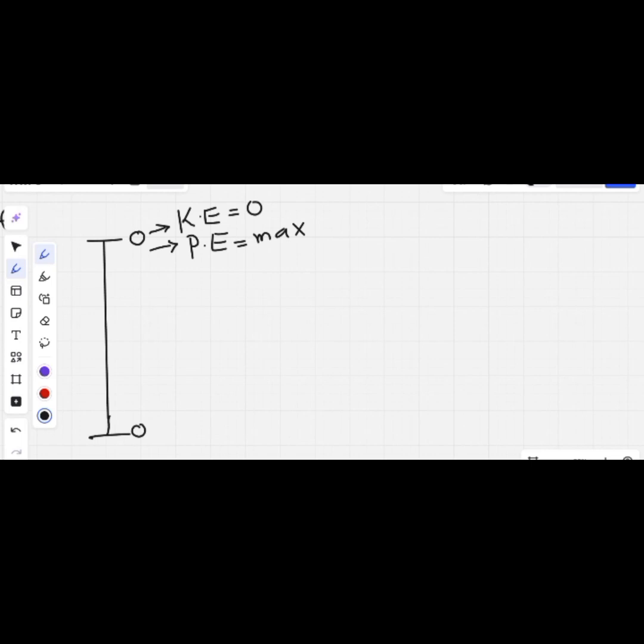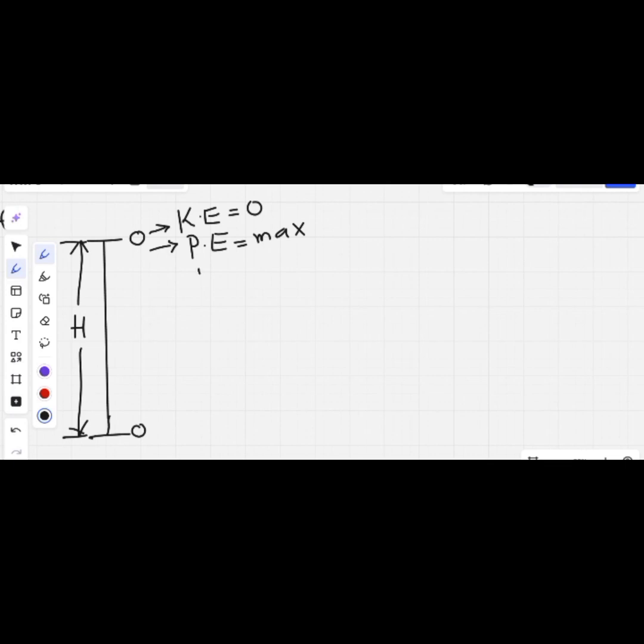So I'm going to call this H, the total height as capital H. So the potential energy at this point here is maximum.